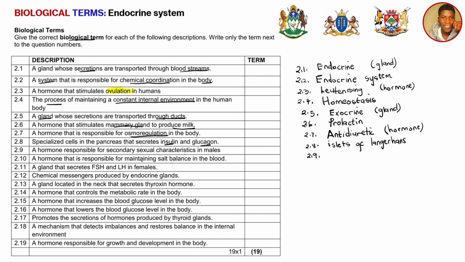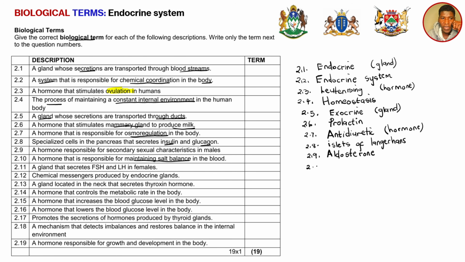2.9, a hormone that is responsible for maintaining salt balance in the blood. Remember that the salt balance is maintained by a hormone that is secreted by the adrenal gland. Basically, when there's a high amount of salt, the kidney has to be involved. So we do have this hormone that is known as aldosterone. It is the hormone secreted by the adrenal gland of the kidney, the adrenal gland that is found on top of a kidney, and it is the one that maintains a constant salt balance in the body.